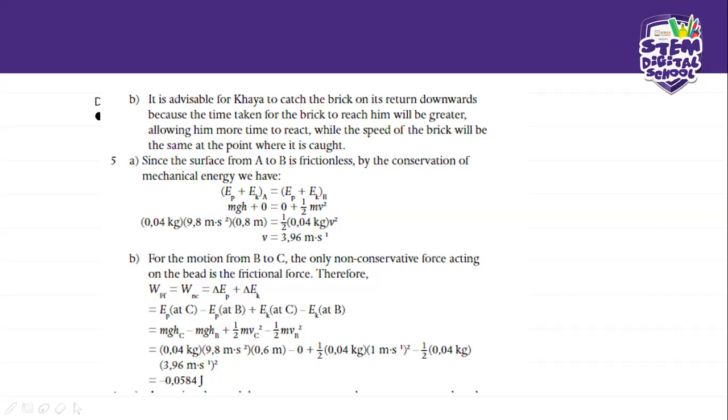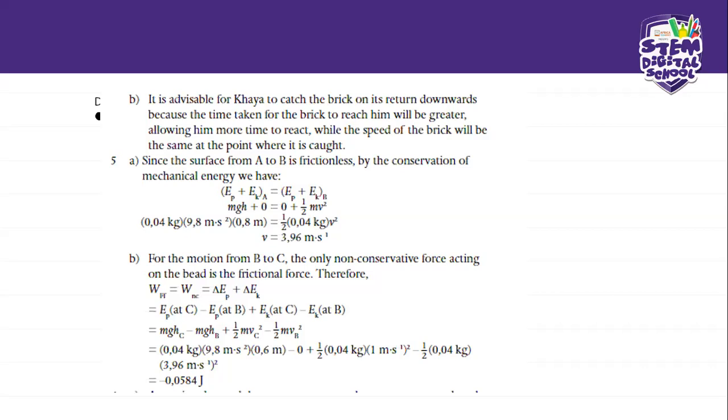Therefore, we move on now. At C, we know that the mass is the same for all of them, right? Our mass is 0.04 kilogram. And then this g, we know it on both sides. It's going to be 9.81. And then our height in this case is 0.6 meter. At C, our height was given as 0.6 meters.